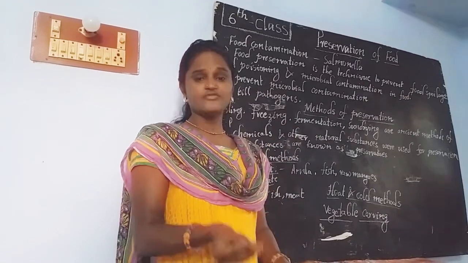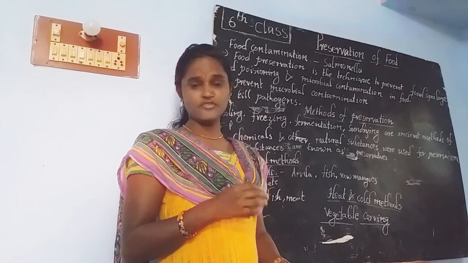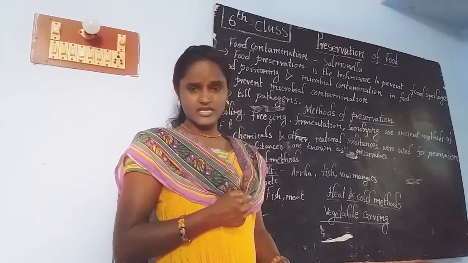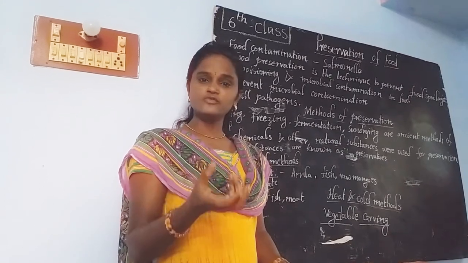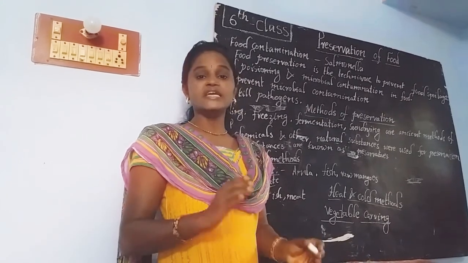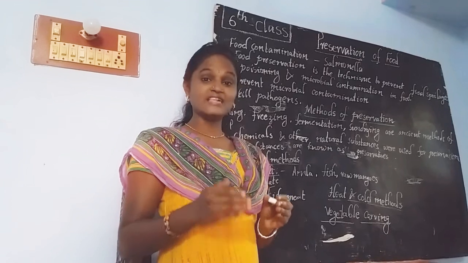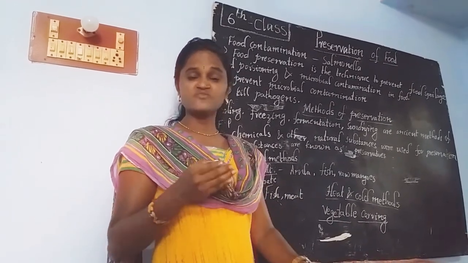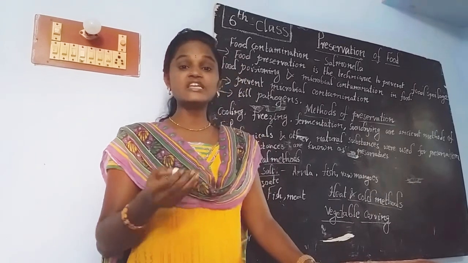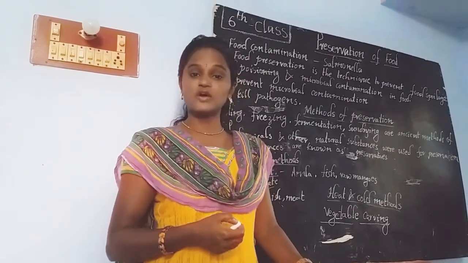Without knowing that, if we consume such food, we may first get vomiting. Later, if we take more and more spoiled food into our body, it leads to health hazards, health issues like food poisoning. In some worst situations, it leads to death of the person also.